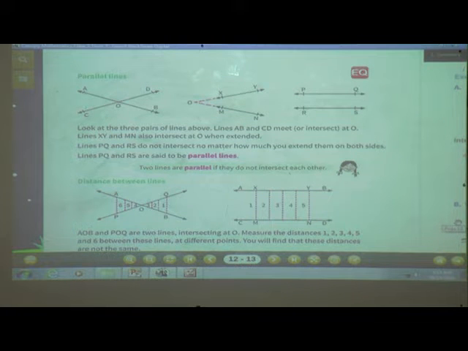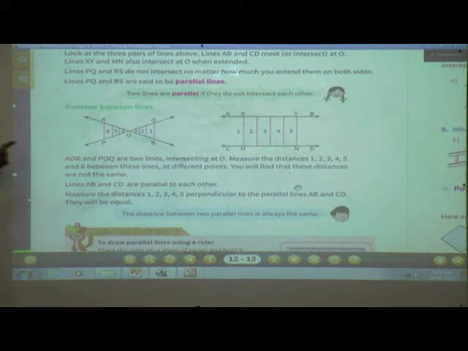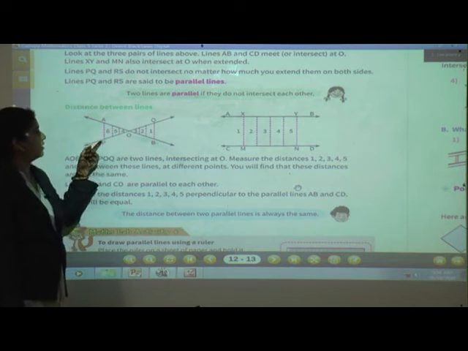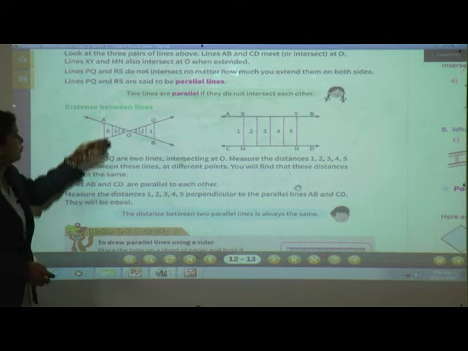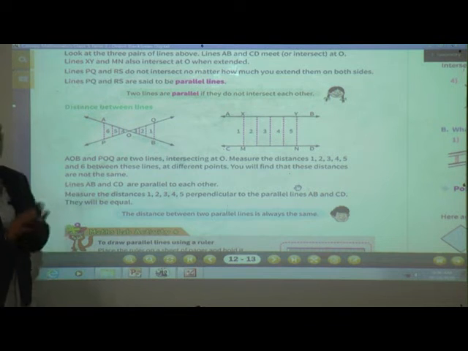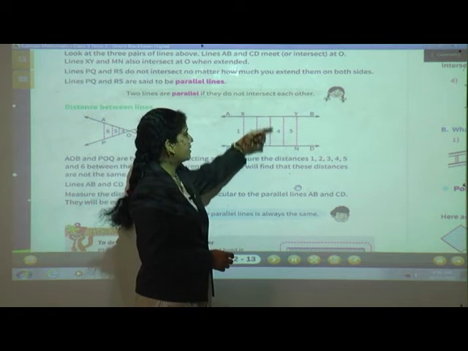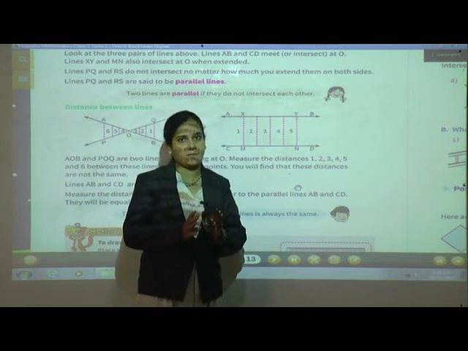Now see here, these two are the intersecting lines. If you measure the distance between the two lines, the distance will be different. Okay, but in parallel lines, if you measure, the distance will be the same.